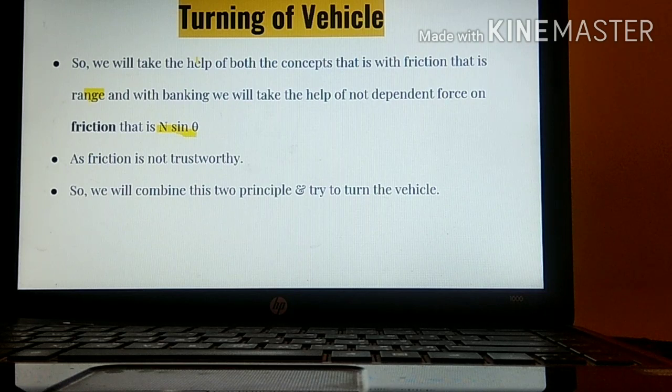In that case, we will be considering these two situations. With friction we get some range, and with banking we have one component, N sin theta, that is non-dependent on friction, as friction was not trustworthy. So we will be combining these two principles and try to turn the vehicle.